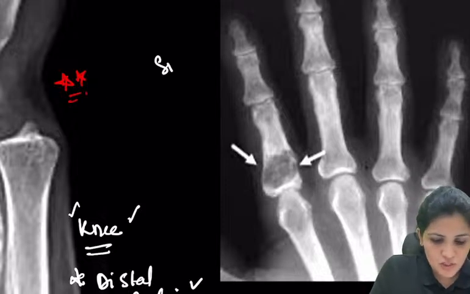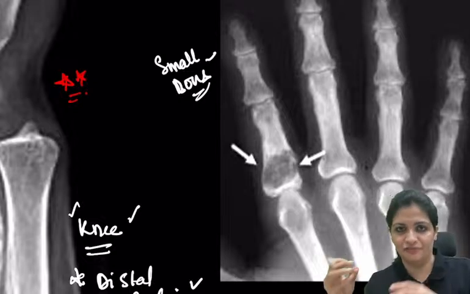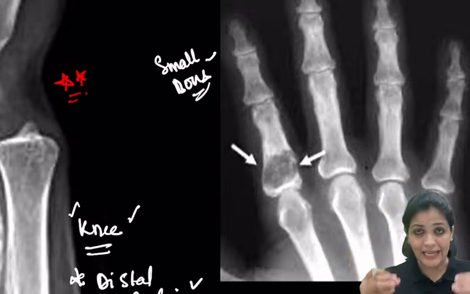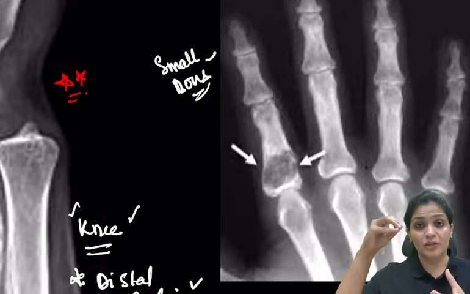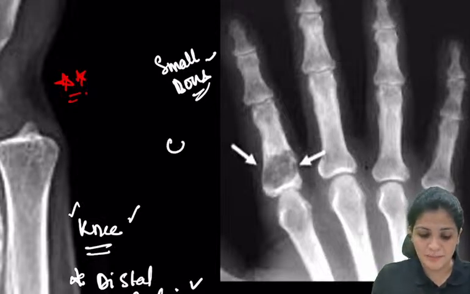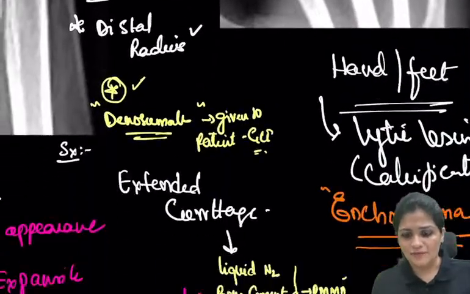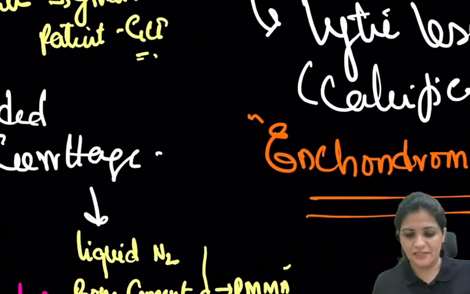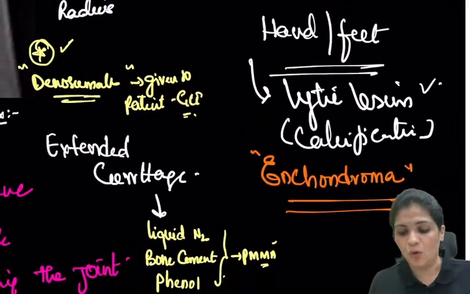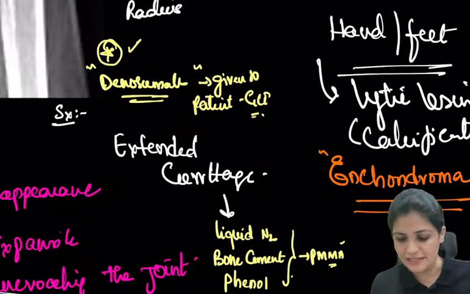So this is the small bones, shorter bones, where you see the hands. So whenever there is an X-ray of this hand and whenever you see a lytic lesion, and sometimes associated with some calcification, such as your popcorn calcification or some calcifications here and there, you have to always think about this condition. This is called as the enchondroma. Enchondroma, that means cartilage or is end.